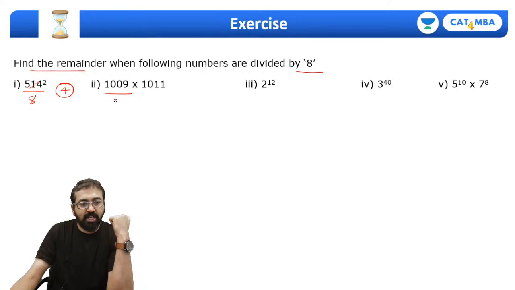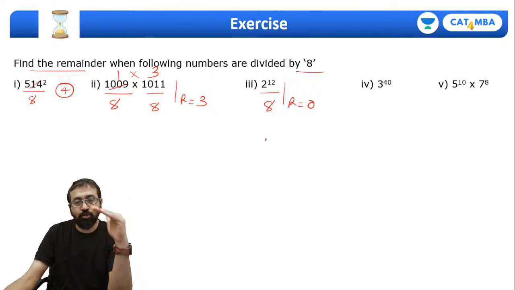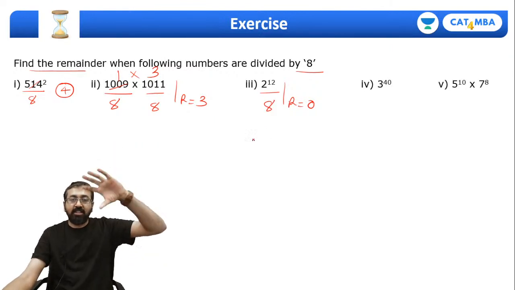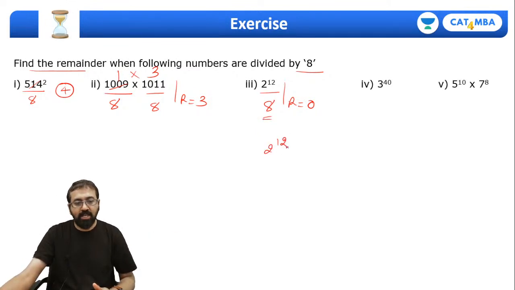Same way, 1009 divided by 8, remainder is 1. 1001 divided by 8, remainder is of course 2 more than this one, that is 3. So 1 into 3, final remainder is 3. 2 raised to 12 divided by 8. So please understand, remainder will be 0, because 2 cube itself is 8. So any further power of 2 will always be completely divisible by 8. 8 is nothing but 2 cube, so this is going to be completely divisible, and that's why the remainder is 0.